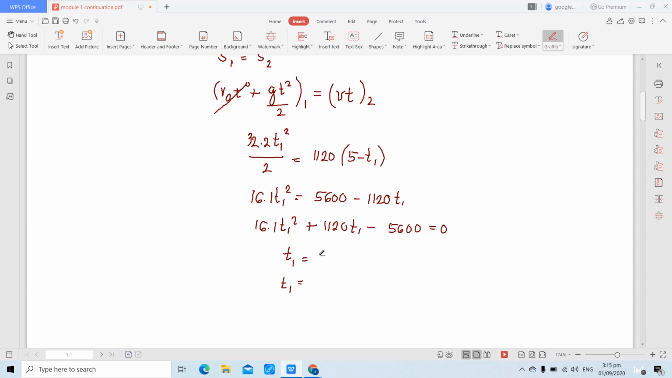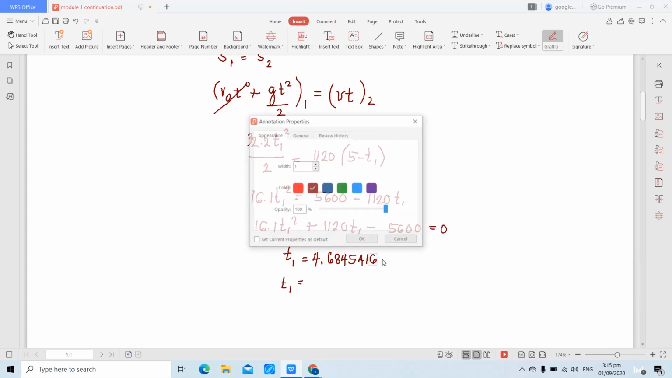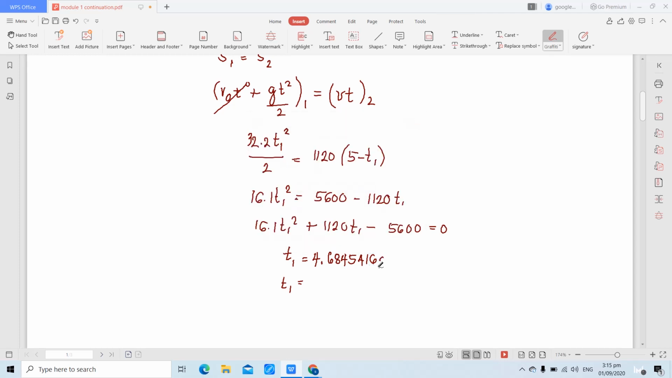Ano po yung unang value ni T1? 4.68. Paki-ano po yung buong value? 4.68, 4.45.5, 416, 28. That is 28 seconds. And the other one value of T1 is?